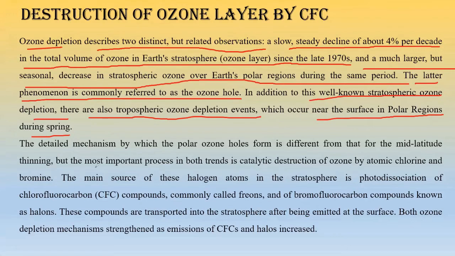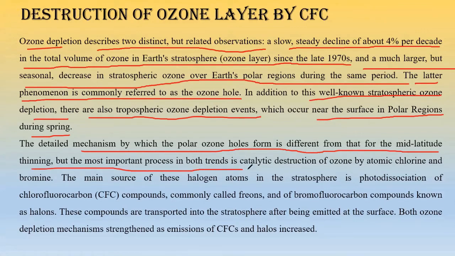The detailed mechanism by which the polar ozone hole is formed differs from that of the middle altitude thinning, but the most important process is the catalytic destruction of ozone by the atoms chlorine and bromine. Now this particular thing is very important for us. It is saying that there may be multiple reasons for the depletion of the ozone layer, but the main reason is the catalytic destruction of ozone by atomic chlorine and bromine.